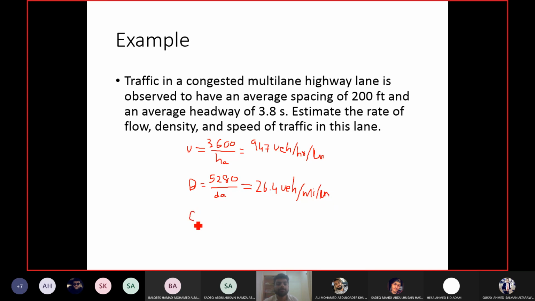Okay, then speed. The conversion factor was 0.68, and I'll just directly put the value. So 200 upon 3.8. 35.7 miles per hour. Okay, in case of speed, there is no per lane. Speed is just miles per hour, kilometers per hour. There is no per lane there.